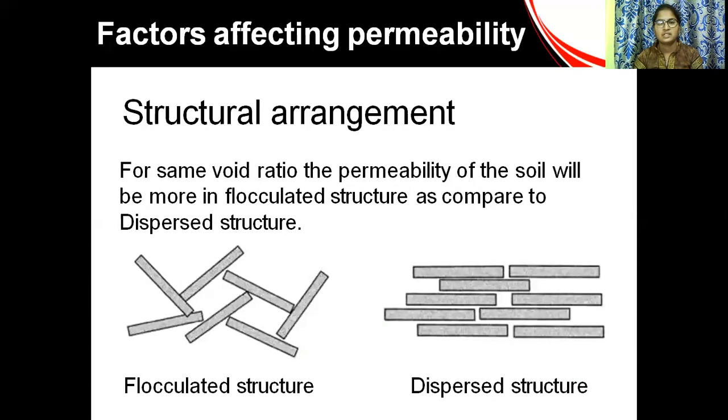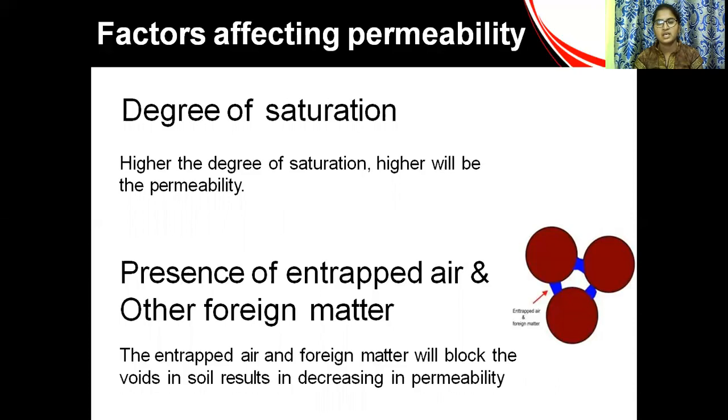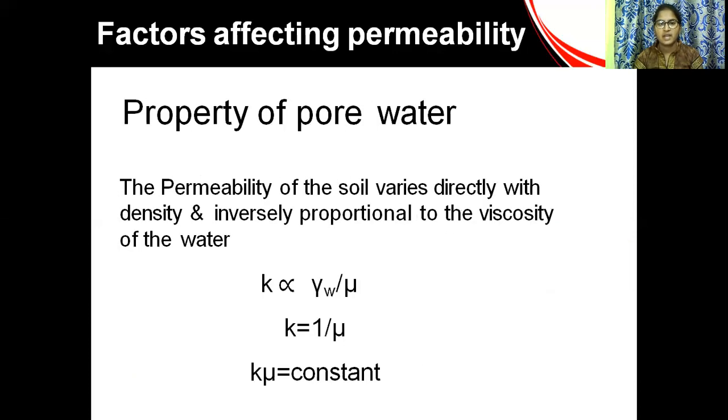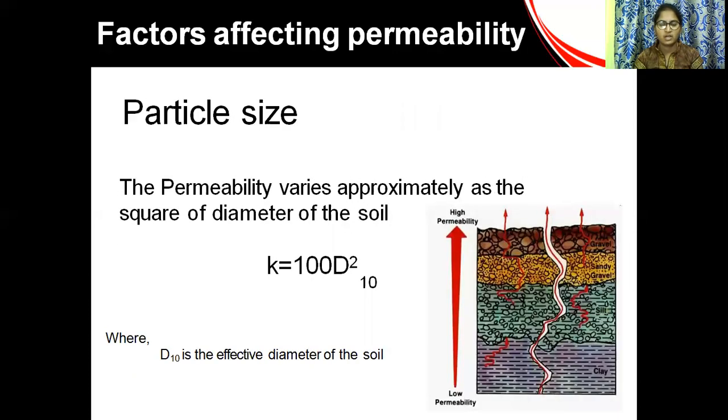So these are the different factors affecting the permeability of soils: degree of saturation, particle shape, void ratio, and pore water. The saturation condition and entrapped air also affect the permeability of the soil.